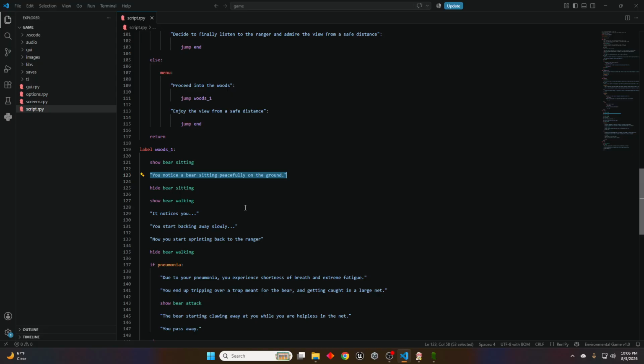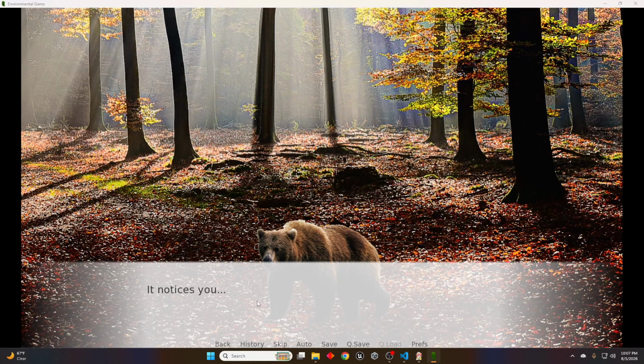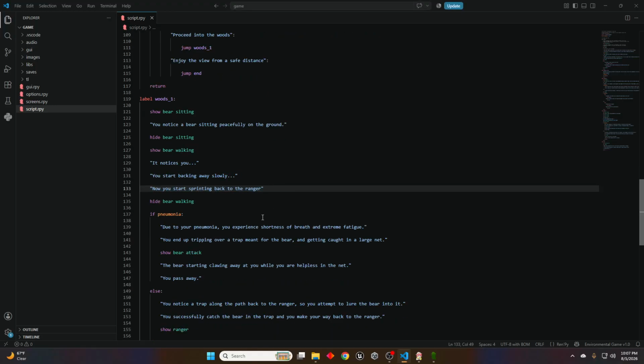Now, the important thing about this line is that if I just said show bear walking, I would have two images of the bear on the screen. I would have it sitting and I would have it walking. But we do not want that. It's sloppy work. That would not be the work of art that we have created here. So we want to avoid that. And in order to avoid it, all we have to do is hide the previous image and then show the next image we want. And then it says it notices you, and then you click the next line, you start backing away slowly. The next line, you start sprinting, and then we hide the bear walking.